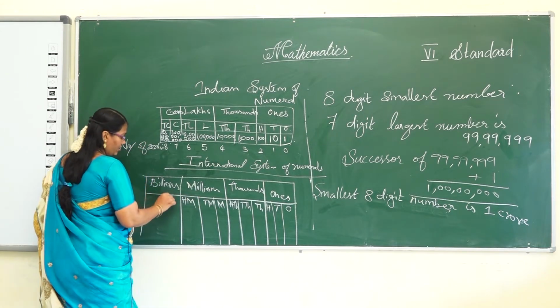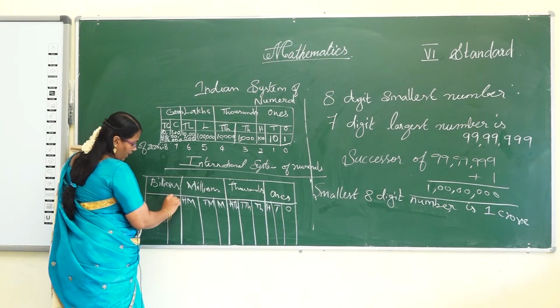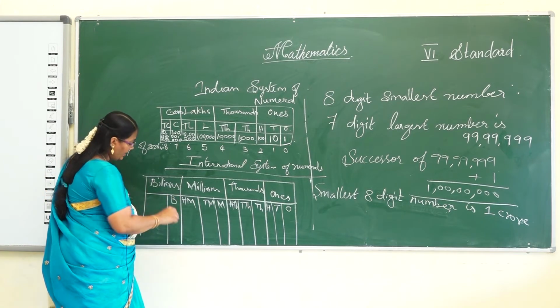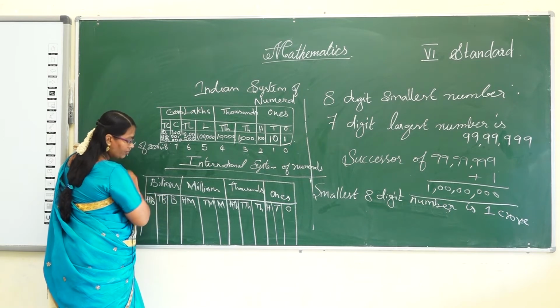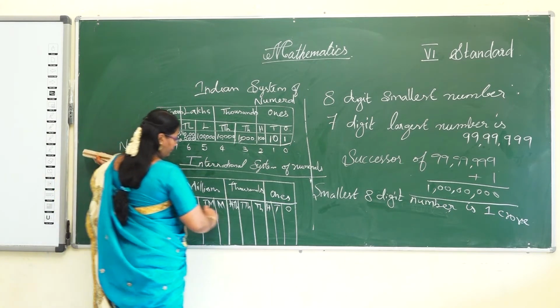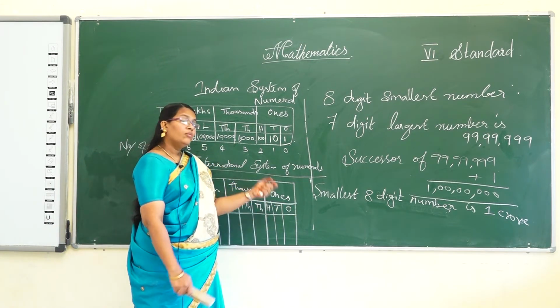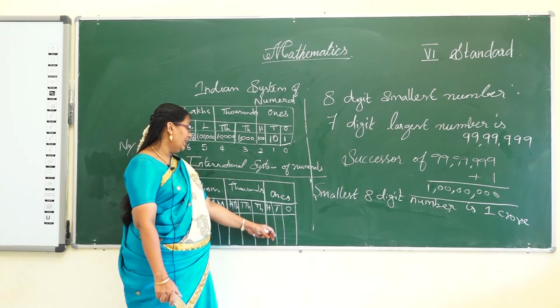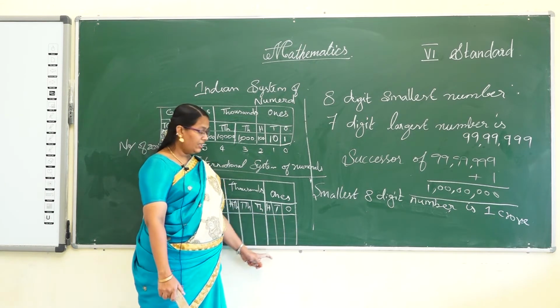Billion is also divided into 3 parts: 1 billion, 10 billion, 100 billion. So already you know that here the comma comes after every 3 digits.